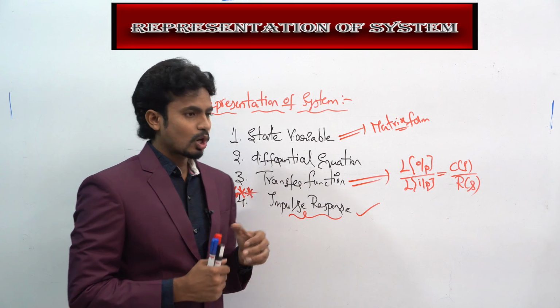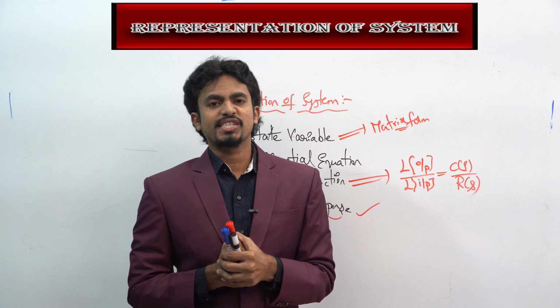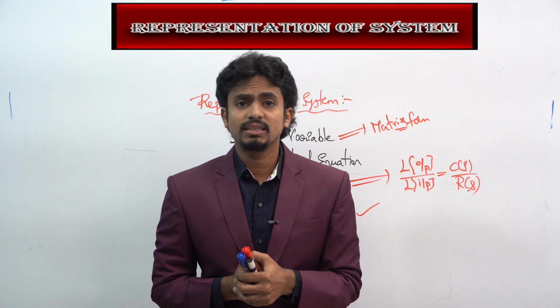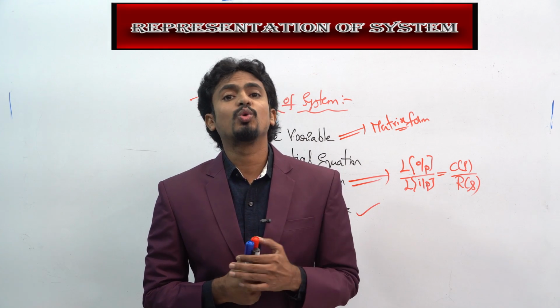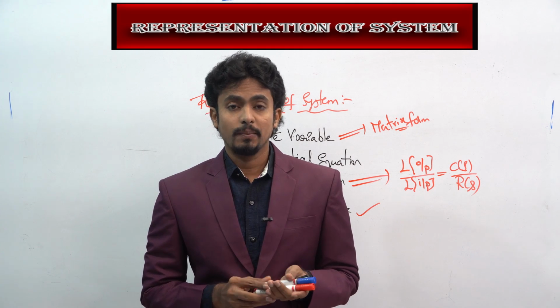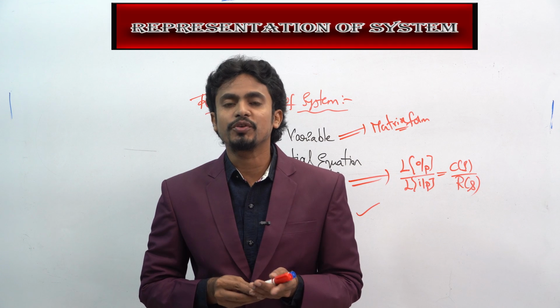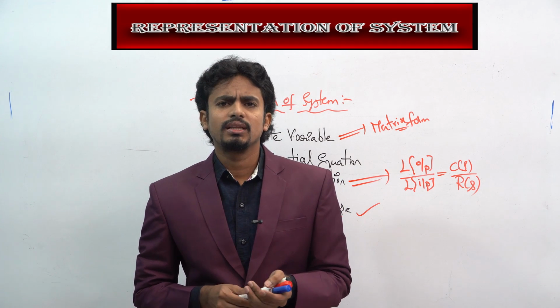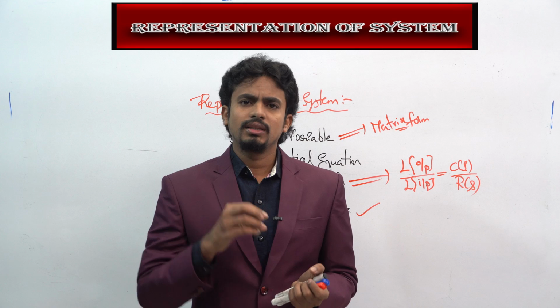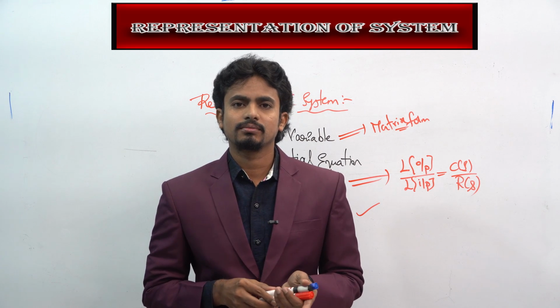From here onwards, we will see some properties, and we can solve some problems on those properties. Those properties are very important from your GATE examination point of view. A lot of questions will be asked on these concepts.